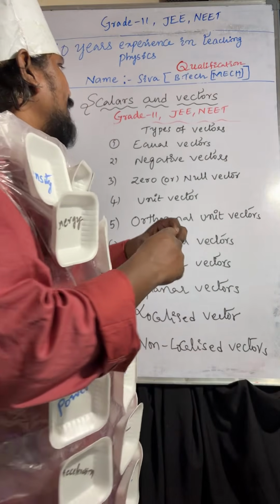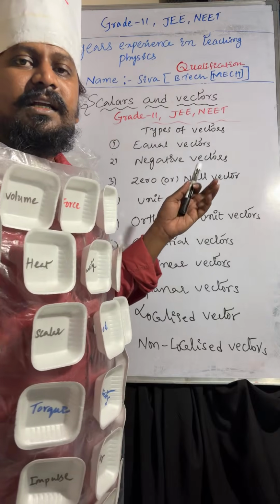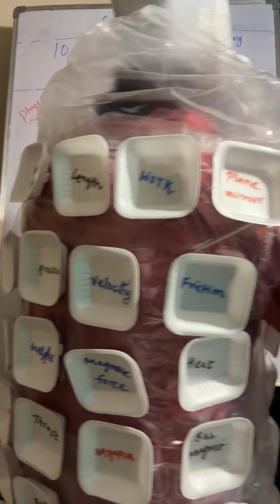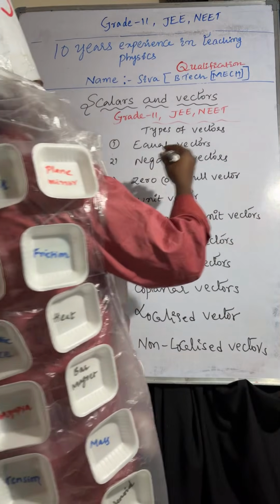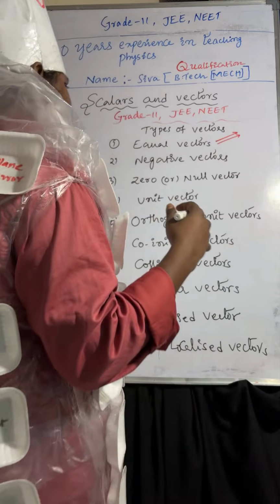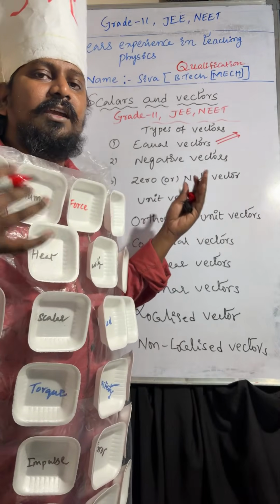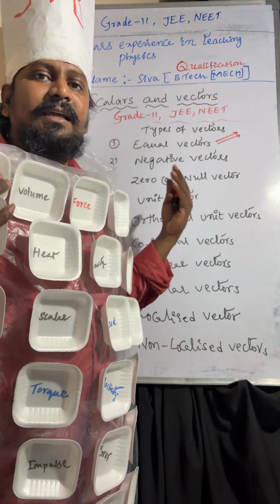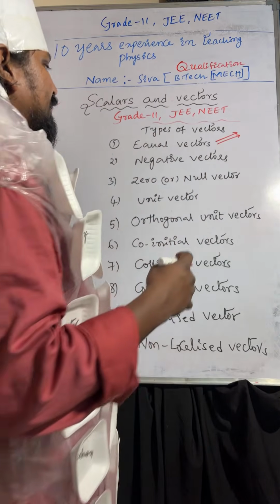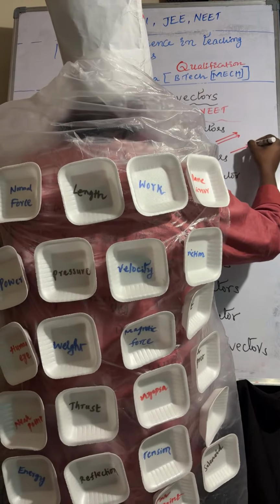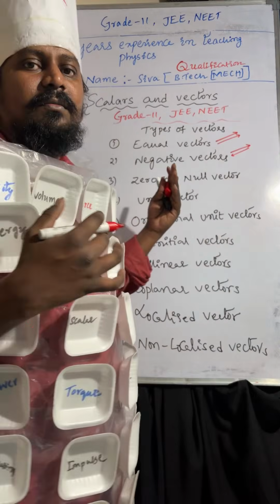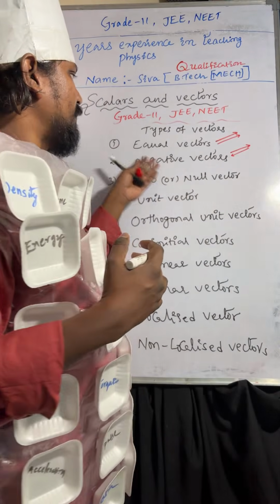Understood or not? Coming to the first one, equal vectors. Two vectors having equal magnitude and acting in the same direction are called equal vectors. Coming to negative vectors, these are vectors having equal magnitude but acting in opposite directions.